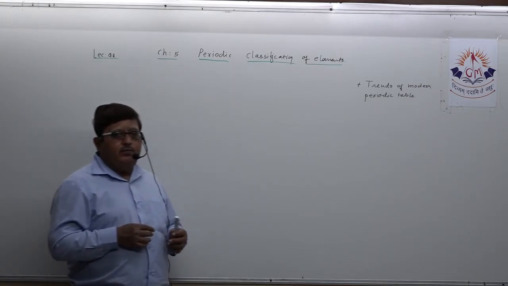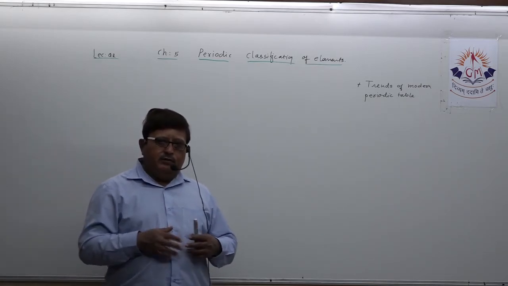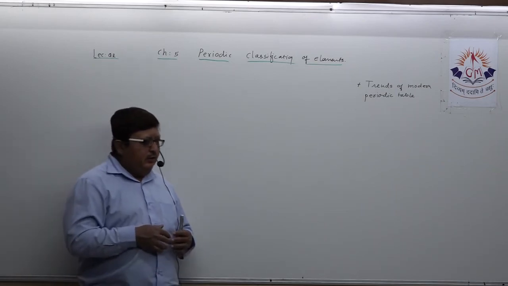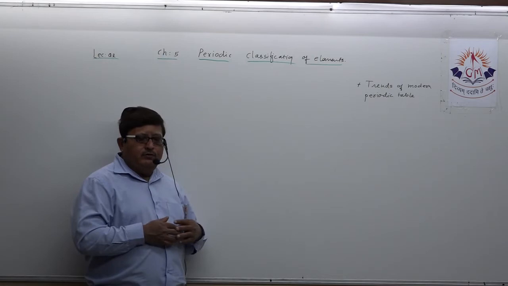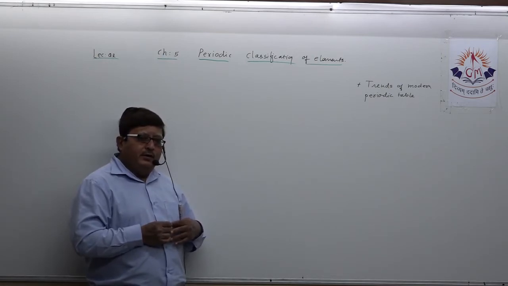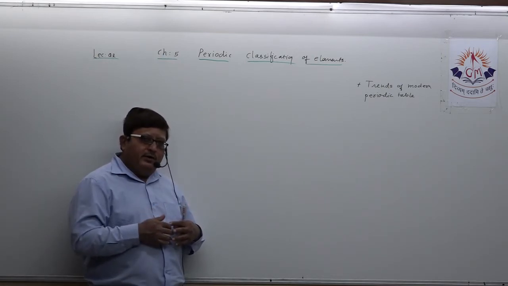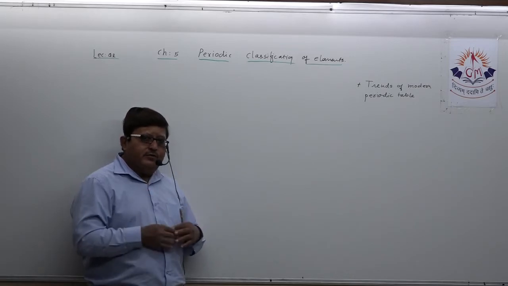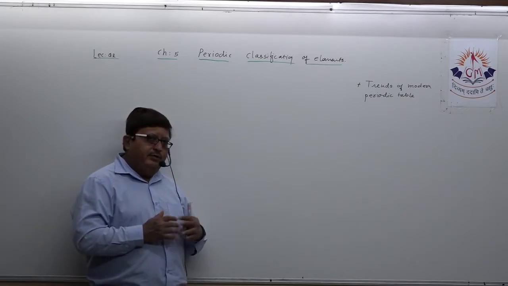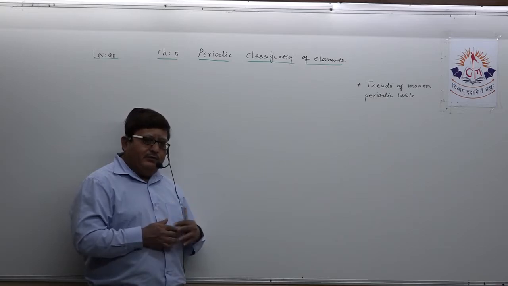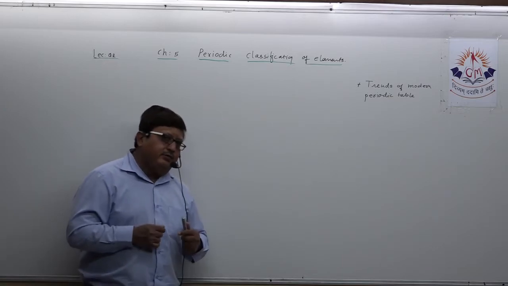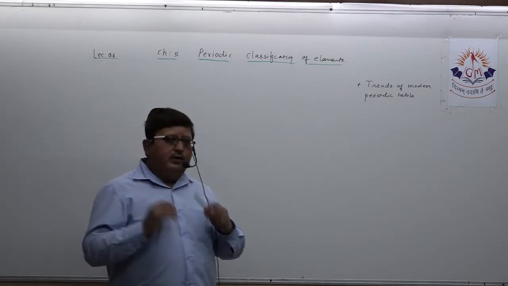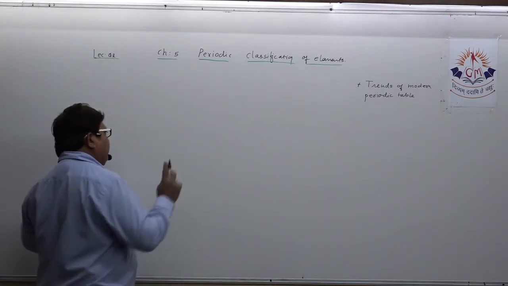One attempt was made by Newlands, which is also known as Newlands' octaves, and one attempt was also made by the scientist Mendeleev. So three scientists contributed to the classification of elements.